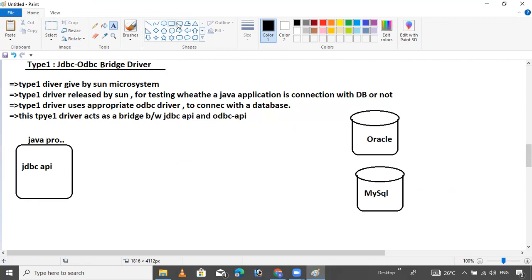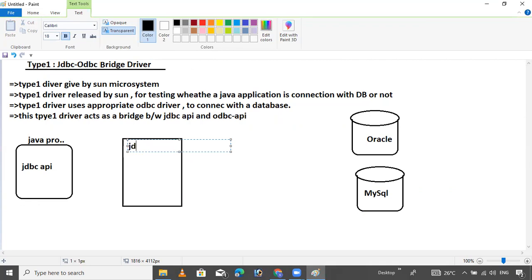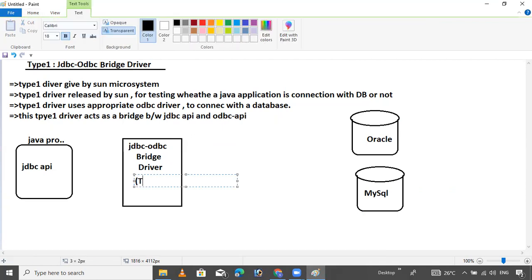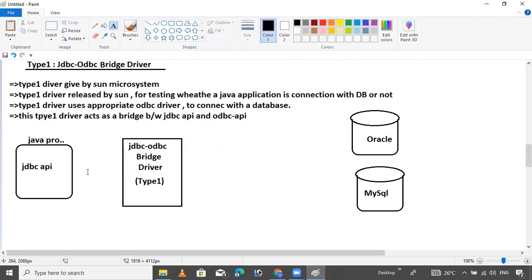So now we are using one thing called a bridge. This is the JDBC-ODBC bridge driver. We will get more clarity. It is also called the Type 1 driver. So now this is the bridge driver.